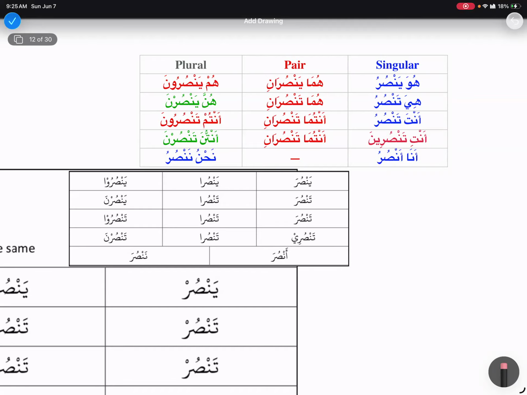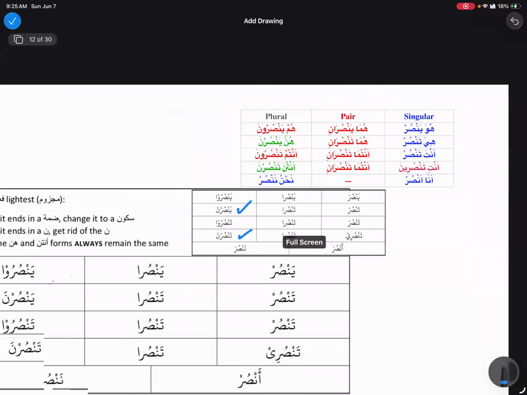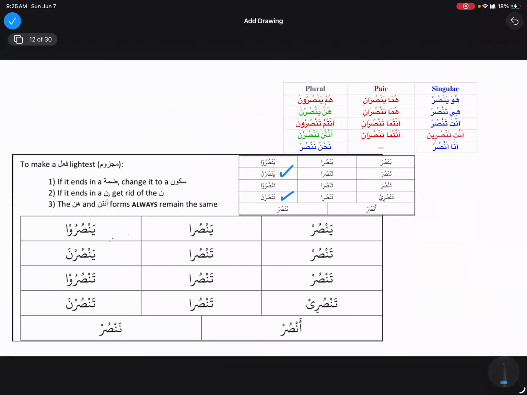Our afalul khamsa by dropping the noon. Can I touch hunna and antunna? No, I don't need to touch them. So yansurna and tansurna are going to remain as they are. Whether they are mansoob or majzoom, they do not show any change because they are behaving like mabni.